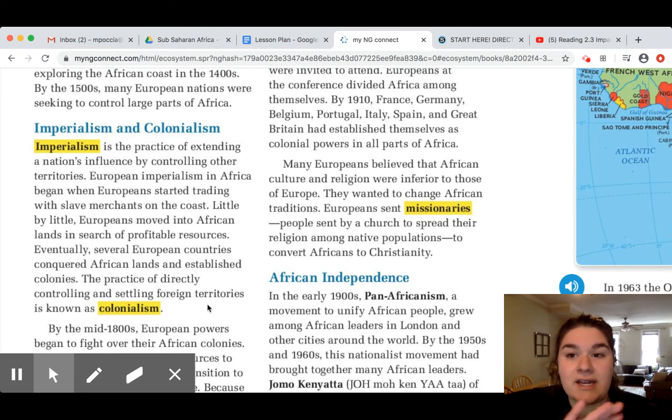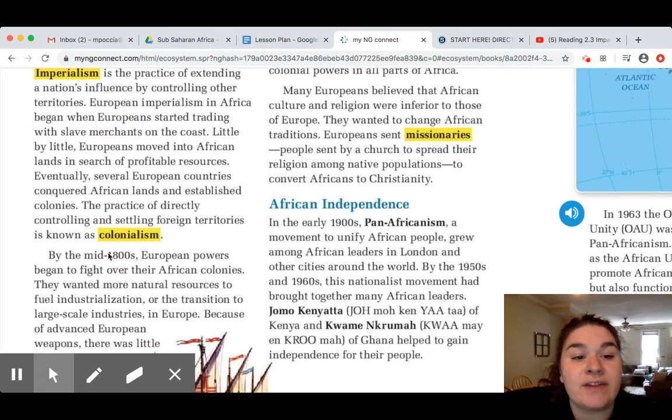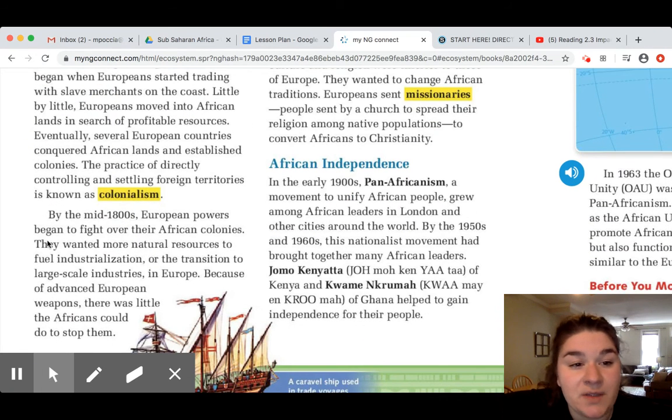However, in Africa, the European countries that established colonies and controlled different parts of Africa were in control of these regions for way longer than what happened in the United States. By the mid-1800s, European powers began to fight over their African colonies. They wanted more natural resources to fuel industrialization, or the transition to large-scale industries in Europe.